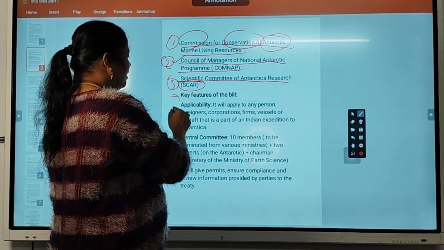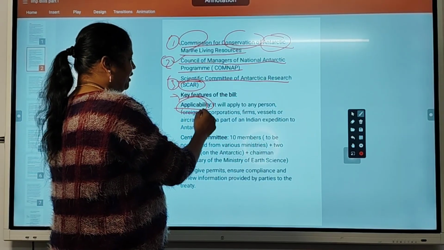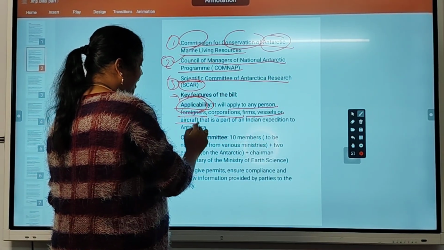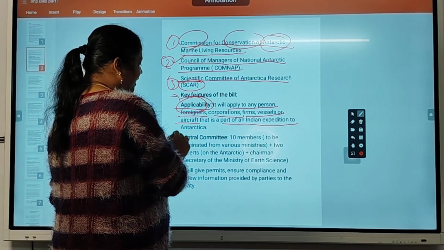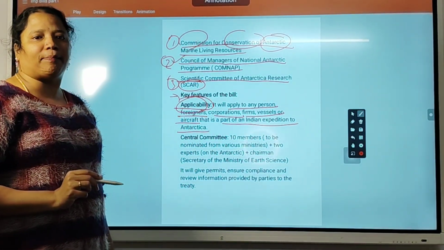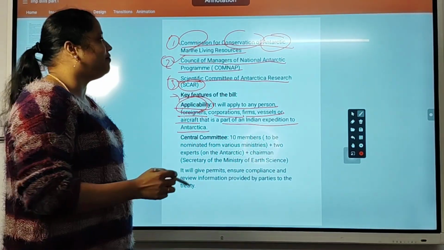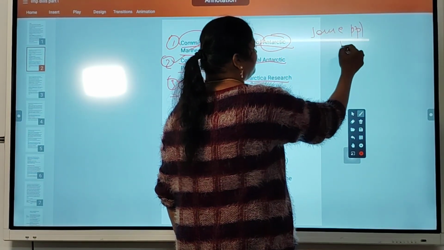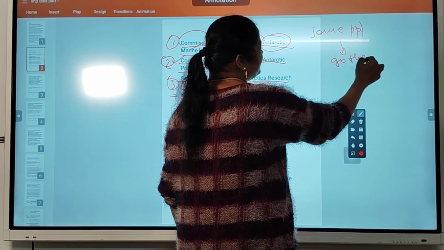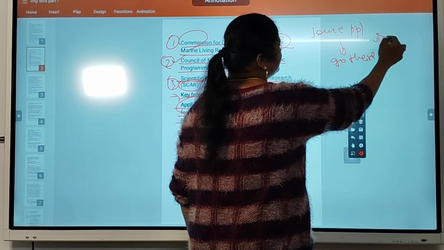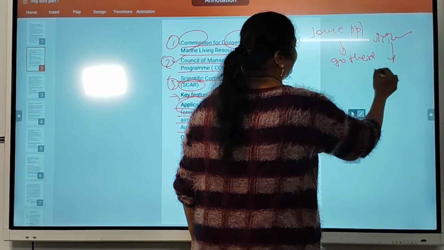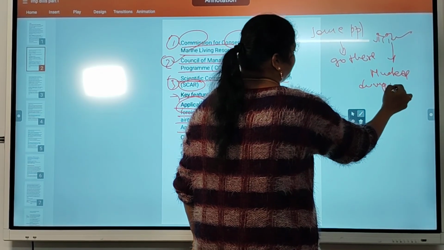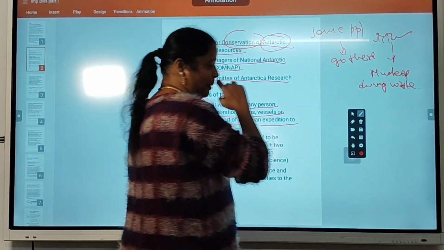Key features of the bill. What are the key features? Applicability: it will apply to any person, foreigner, corporation, firm, vessel or aircraft that is part of an Indian expedition to Antarctica. It applies to everyone. Some people want to explore Antarctica, so they will go there. A visit is okay, a visit is fine. But they can't conduct nuclear operations or dump waste there. That is not allowed.